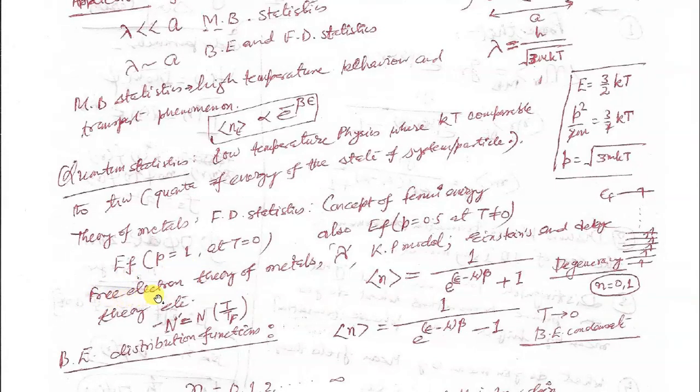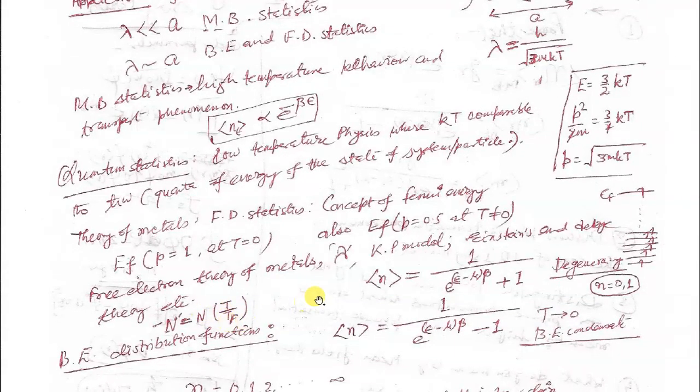In that case, we considered all the particles, that is electrons, to participate in the transport phenomena. But that was the wrong assumption. Only those particles that have energy near the Fermi energy level, those in the vicinity of the Fermi energy level, can participate in the transport phenomena.